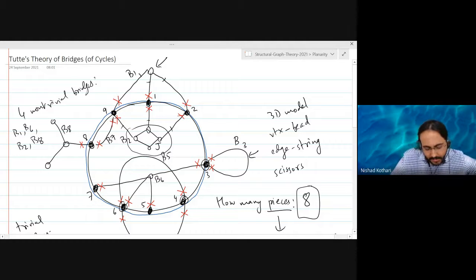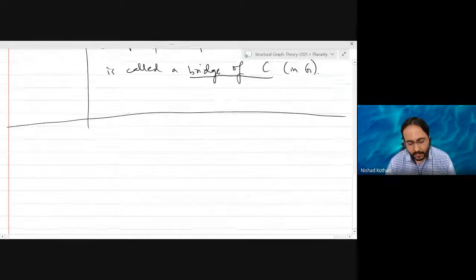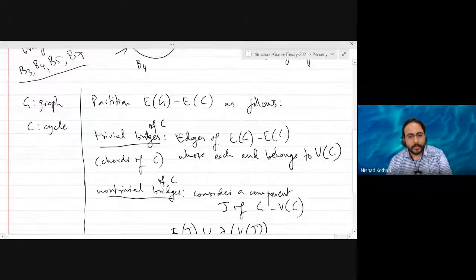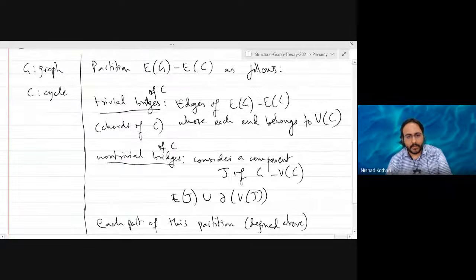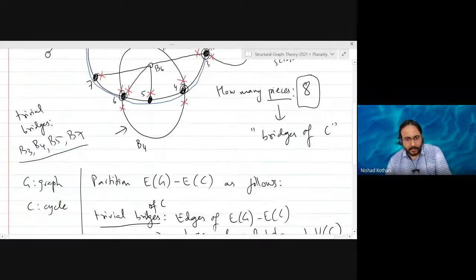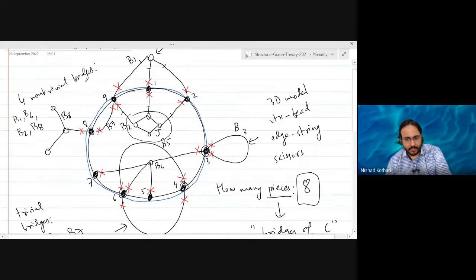All right. Any questions or concerns pertaining to the definition of bridges? Right. So please go through this definition again. Make sure you have it completely clear in your mind, because we are going to be using them quite a bit in the next few lectures.